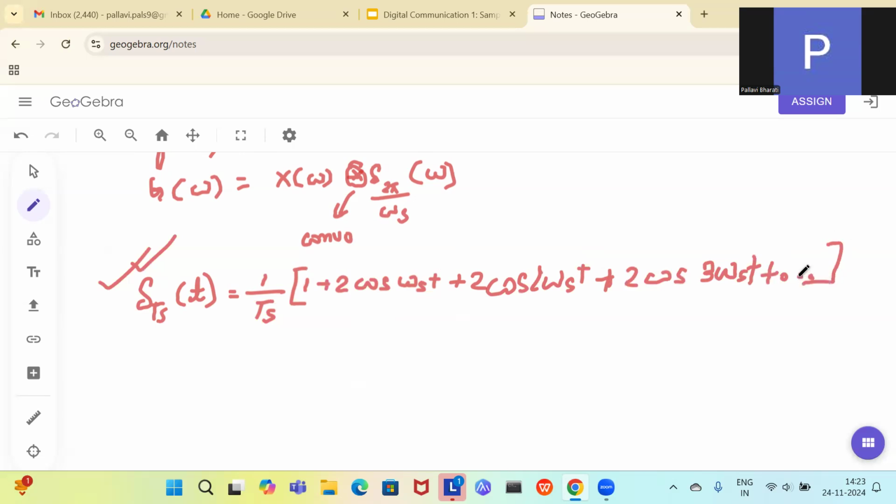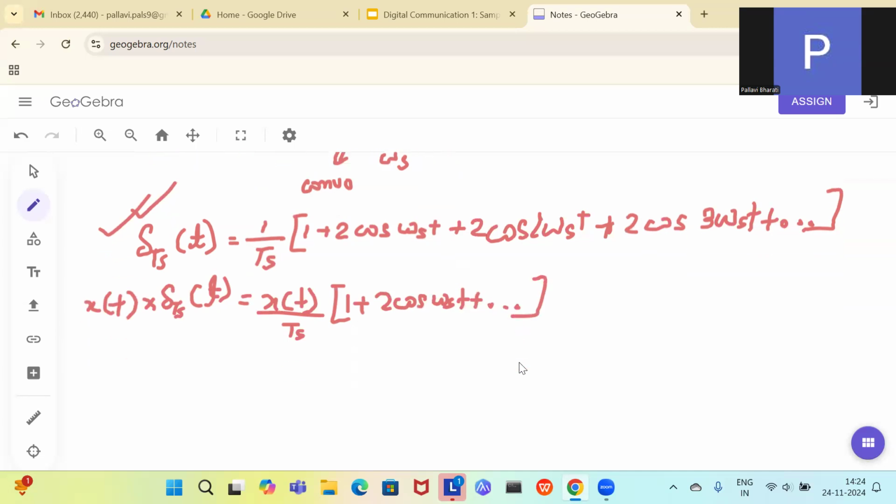Now, when you are doing it in the frequency domain, you are getting the convolution. This same thing you are multiplying with x(t), so x(t) by Ts gets multiplied with all of this.